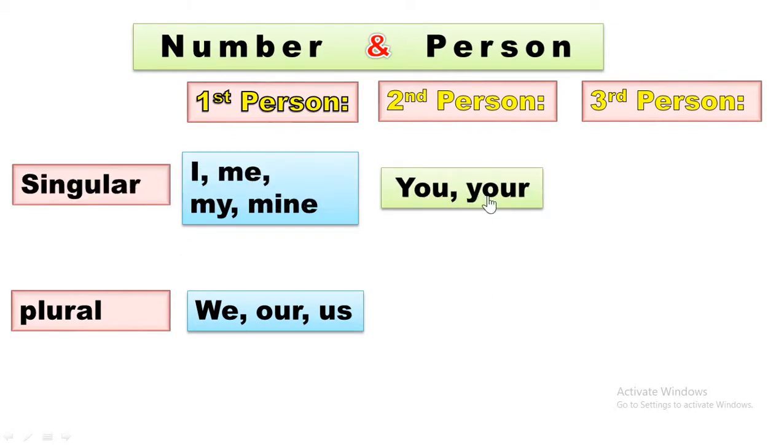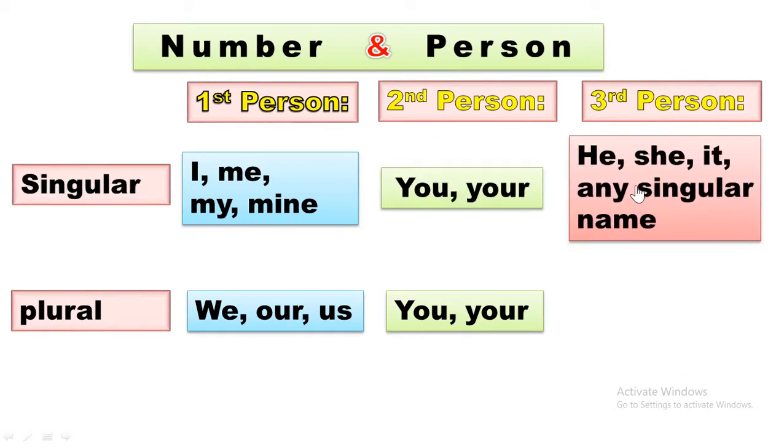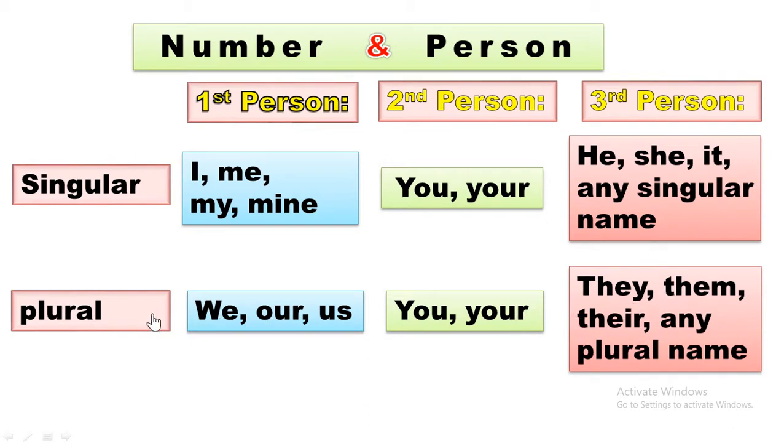Here you get two words as second person singular number, and here you will get another box that also contains two words, belonging to second person plural number. Now this is the turn for third person, and here you are getting a box that contains some words: he, she, it, or any singular name belongs to third person singular number. And for third person plural number, you get they, them, their, or any plural object.